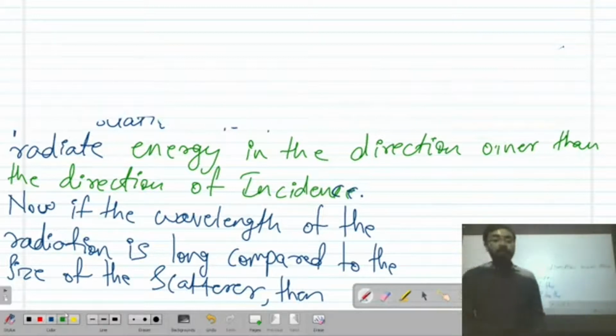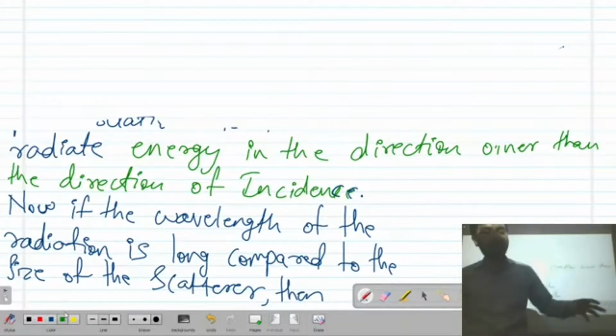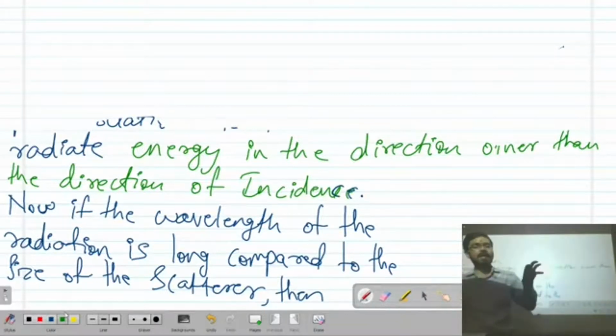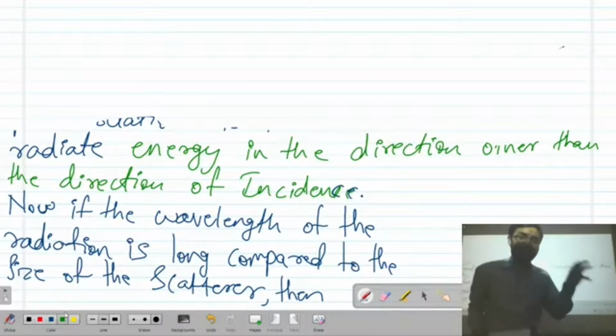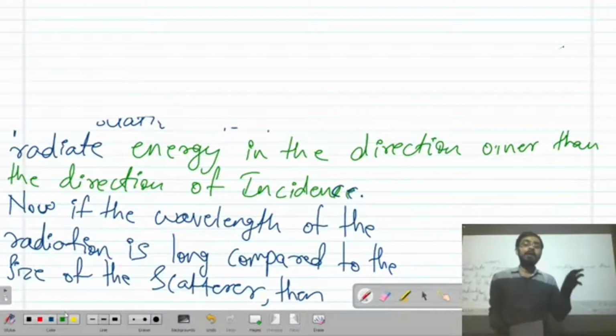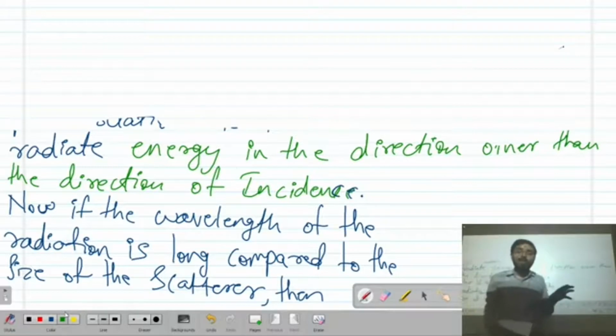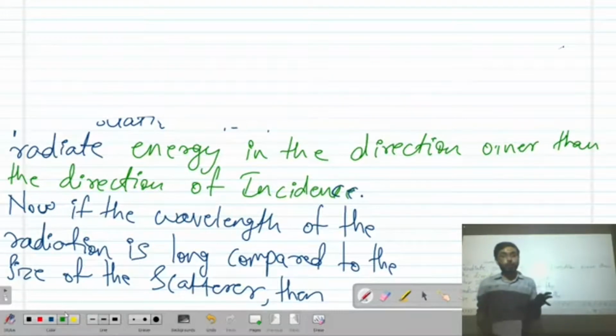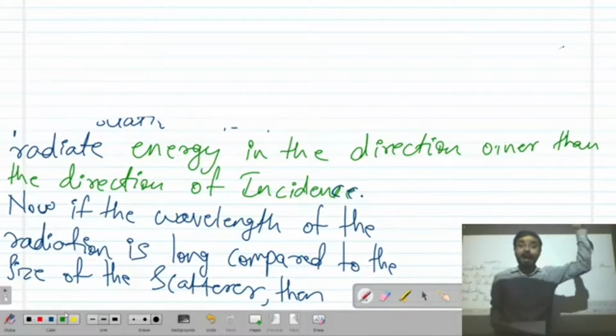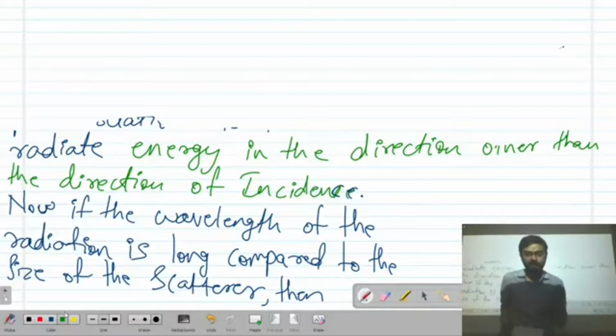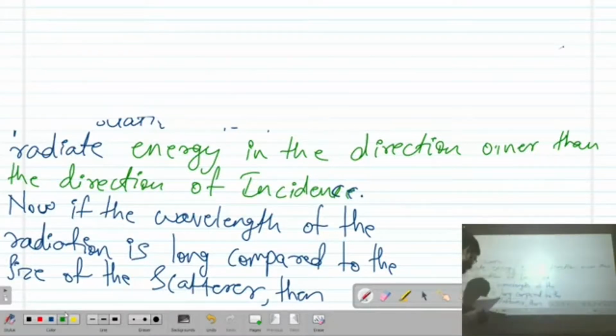Multipoles consist of dipoles, quadrupoles, octupoles, a number of higher order poles, but for our simplicity we will only consider dipoles.